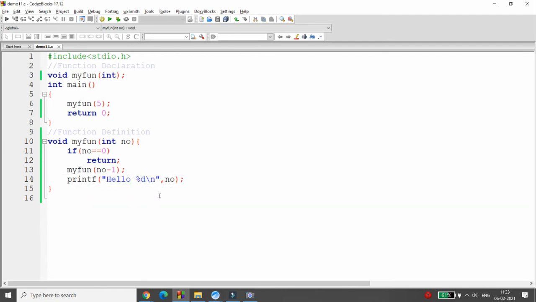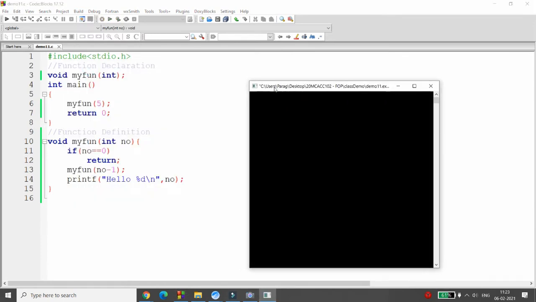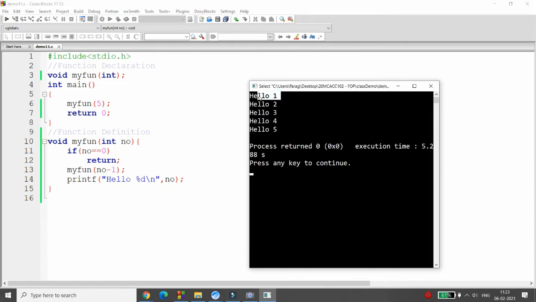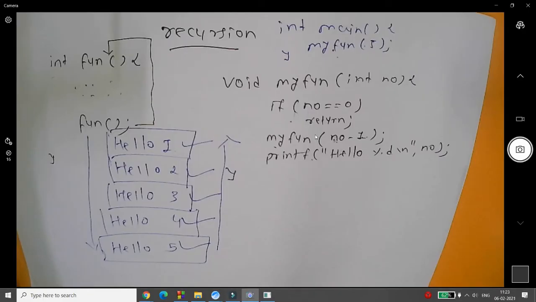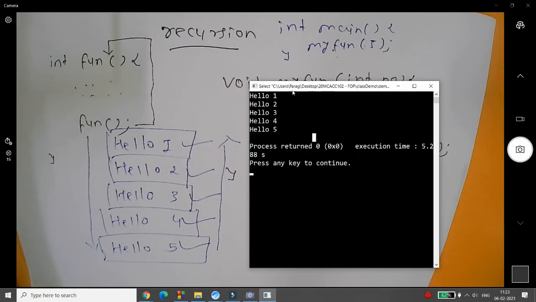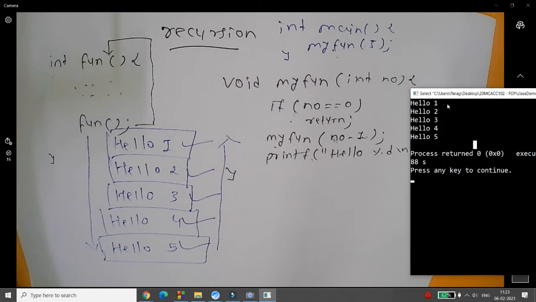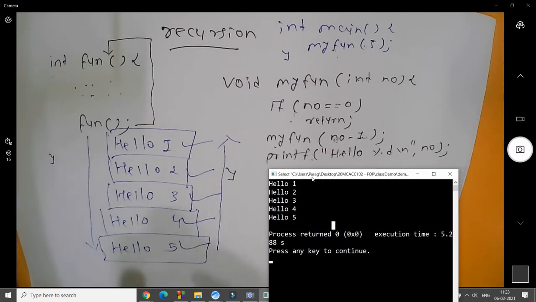Then it will be called again, and you will get hello 4, hello 3, hello 2, hello 1, and your stack behavior will print the last value first, and as a result you will get hello 1, hello 2, hello 3, hello 4 and hello 5. If you look carefully over here, this is the result, and this is the same as the result that I did on the paper.